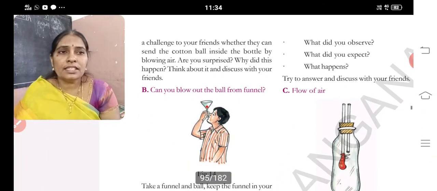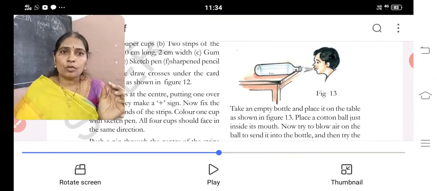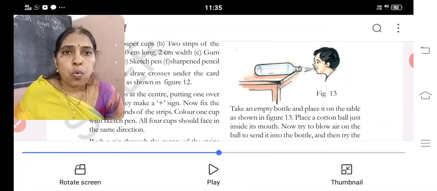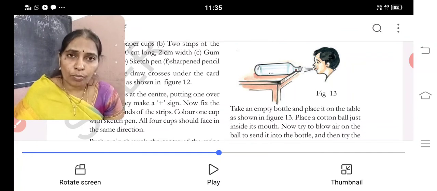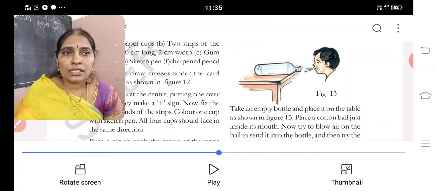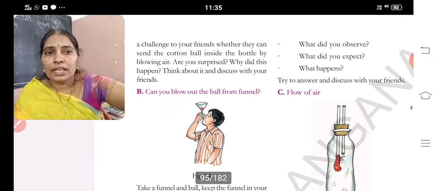What is it asking? See the figure. Place an empty bottle on a table. Just take a cotton ball and place it near the mouth of that bottle. Now stand near it and blow the air. When we blow the air, slowly the cotton goes into the bottle. And it is asking you to ask your friend to do this, and not with only one bottle, with different bottles you can play a game.